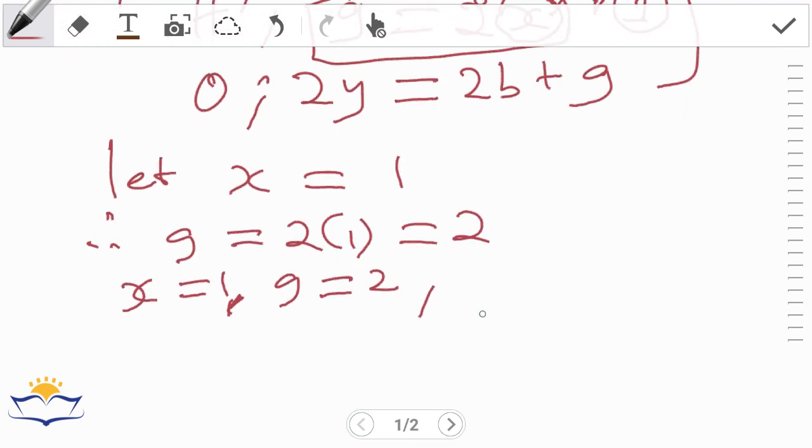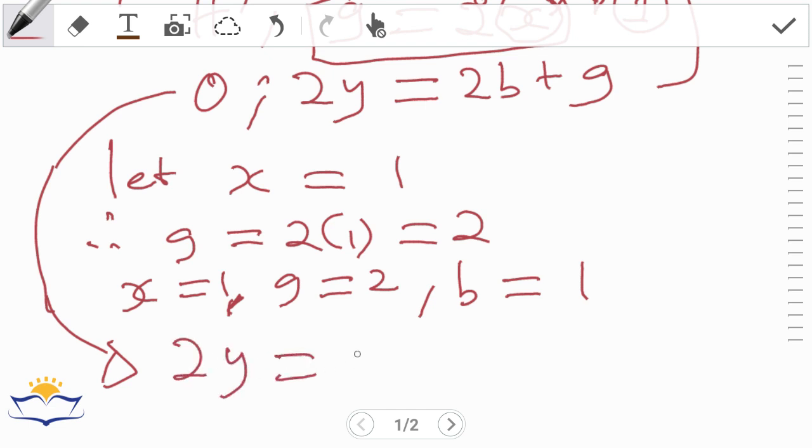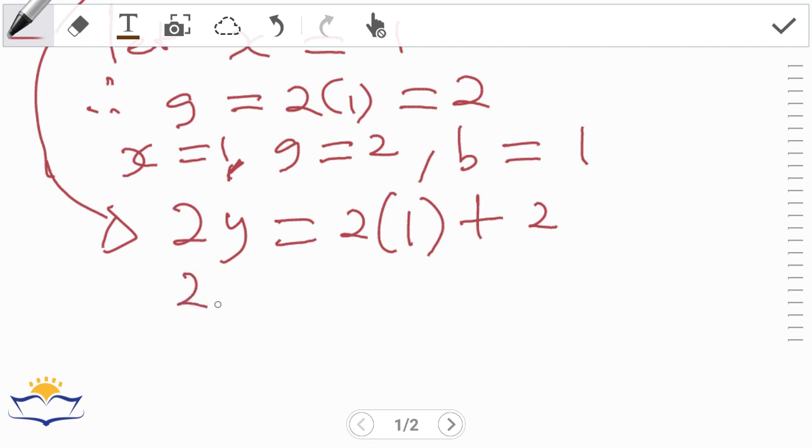So if x equals 1, then b is also equal to 1. Now we can solve the last equation. 2y equals 2 times b, which is 1, plus g, which is 2, so 2y equals 2 plus 2, which is 4.